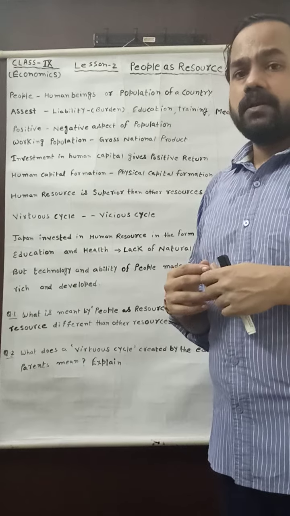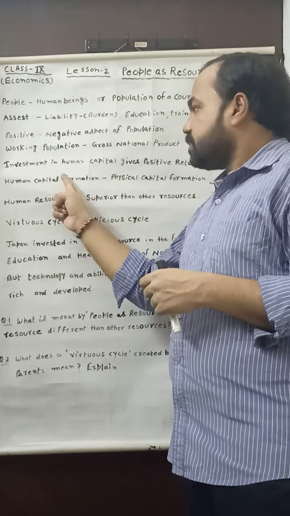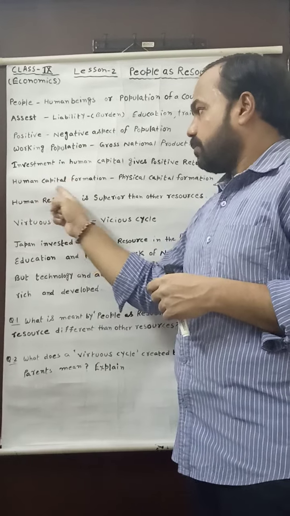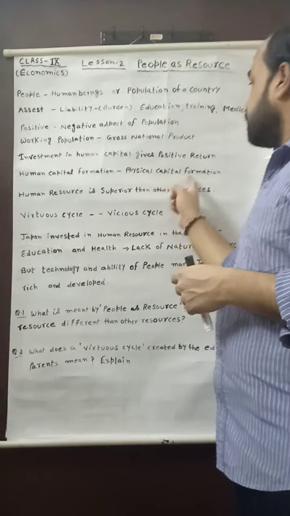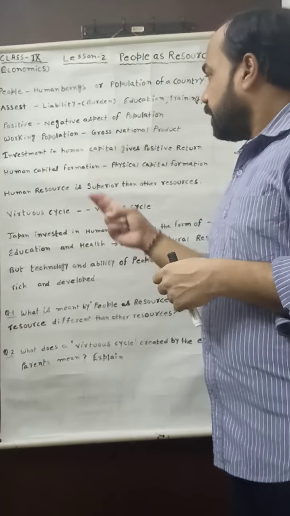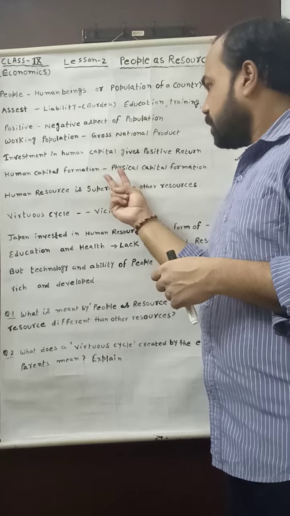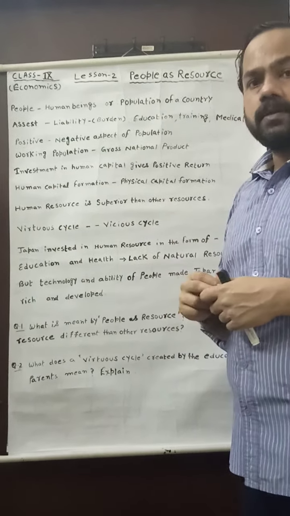And this all will happen when we invest maximum for the formation of human capital, and this human capital will form the physical capital.